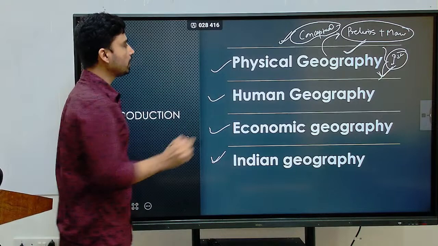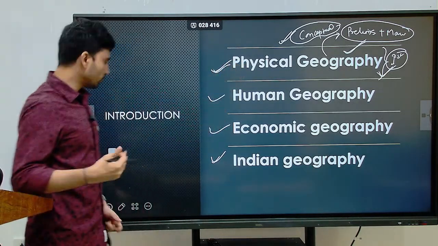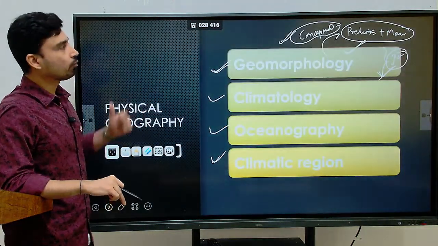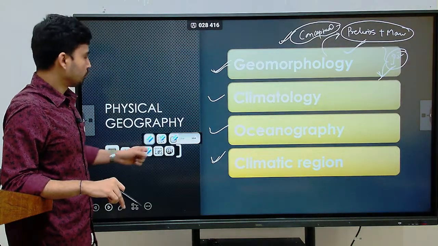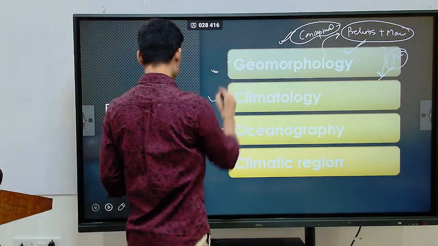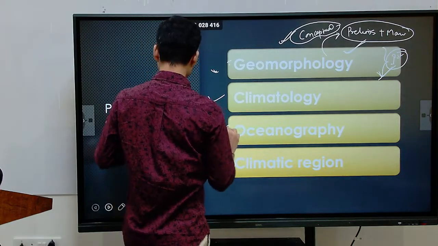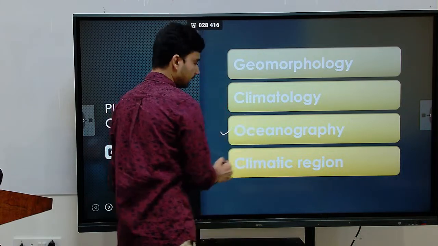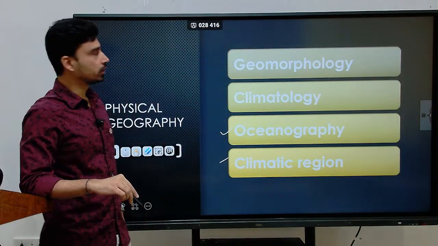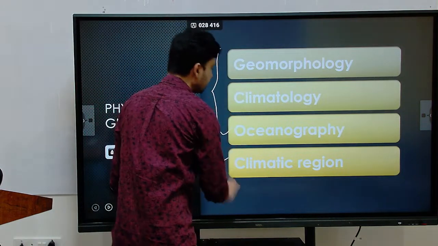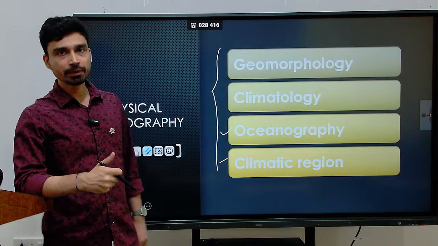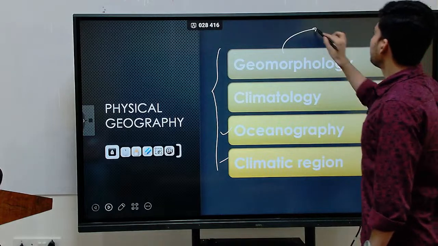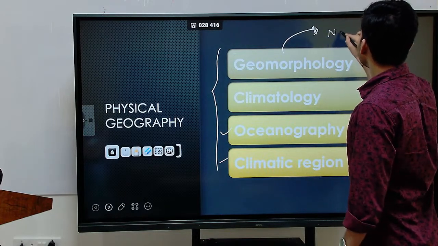And to study this part, we look at what this part consists of. Overall, you can further divide physical geography into four sections: geomorphology, then climatology, then oceanography, and then the climatic regions of the world. So these are the four topics that we have to study here. Now, how to prepare these topics? For example, if we talk about geomorphology, the best way to start is obviously NCERTs.